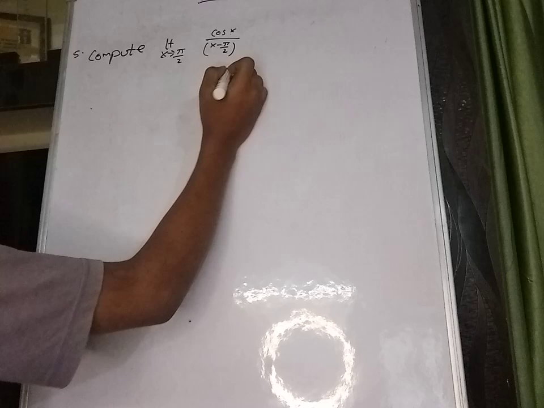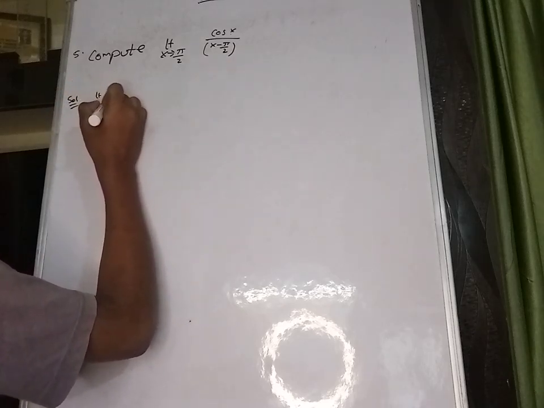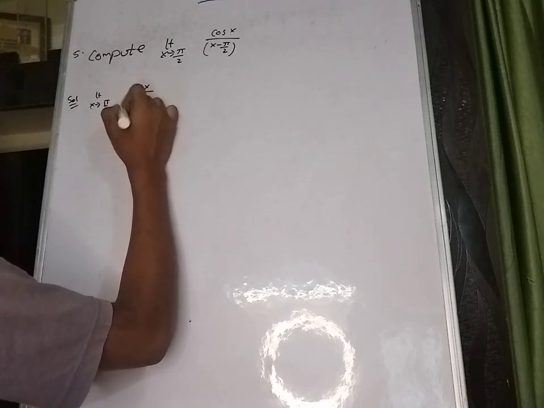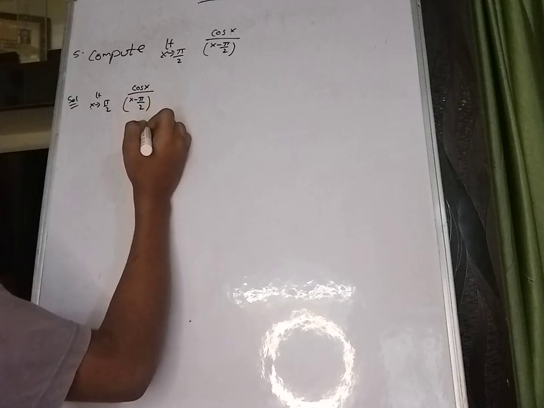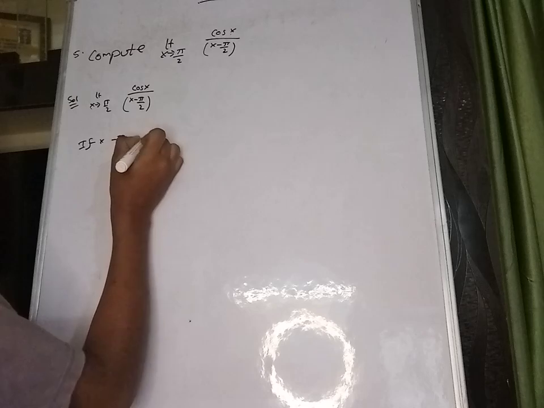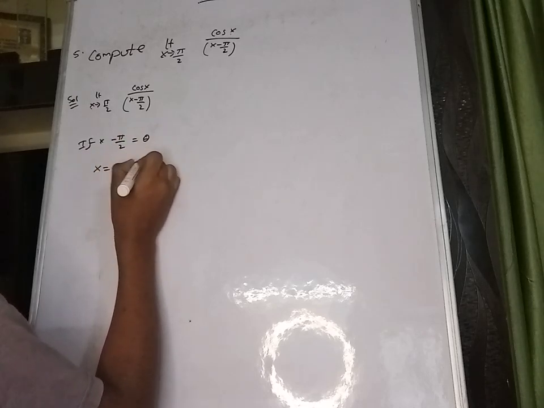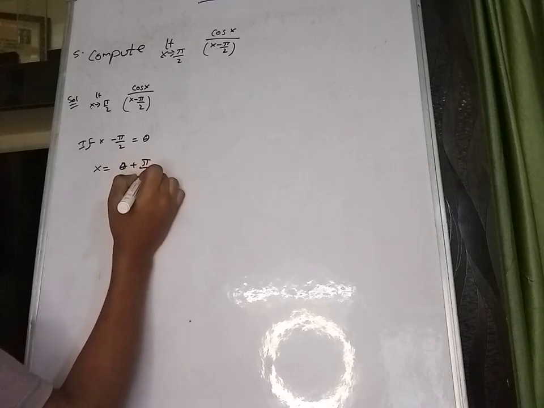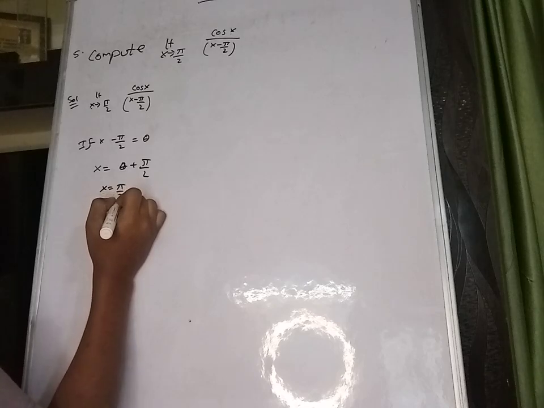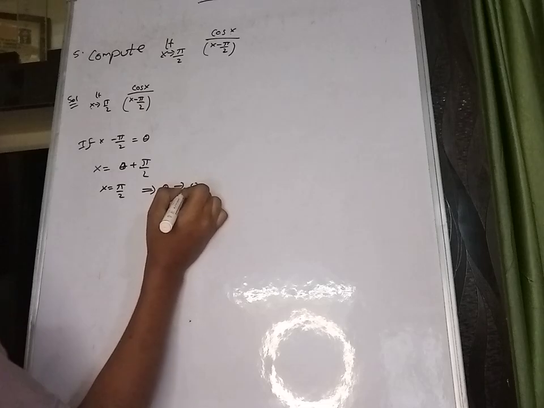Okay, so write the given limit x tends to pi by 2 cos x divided by x minus pi by 2. Okay, so if x minus pi by 2 is equal to theta, then x is equal to theta plus pi by 2, where x tends to pi by 2, and theta tends to 0.